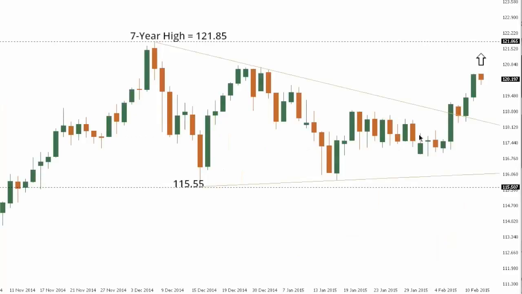Dollar yen. So dollar yen has broken out of some triangle resistance, with the break now exposing a retest of the December 7-year high at 121.85. A break above 121.85 would open a fresh upside towards the 125 area further up, while only back below 115.55 at this point would compromise the current bullish outlook. Any setbacks for now are expected to find some really good support into that previous triangle resistance into the 118 area.